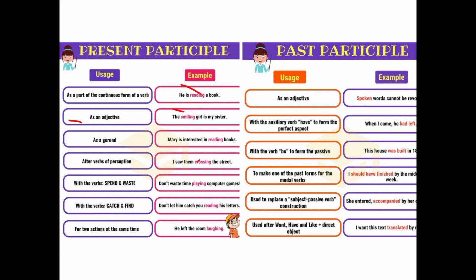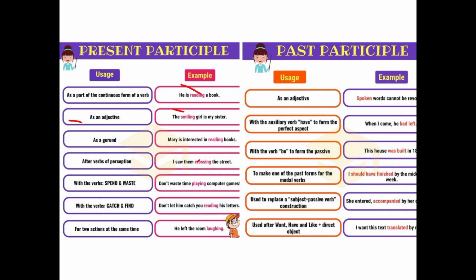Now come to the next thing, that it is also used as a gerund. We all know that a gerund is a verbal noun, so in some cases it is playing that role. Look at this: Mary is interested in reading books. Thereafter, it is used after the verb also. Look here: I saw them crossing the street.